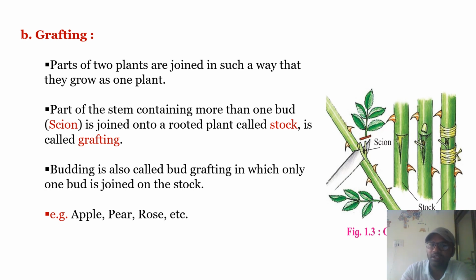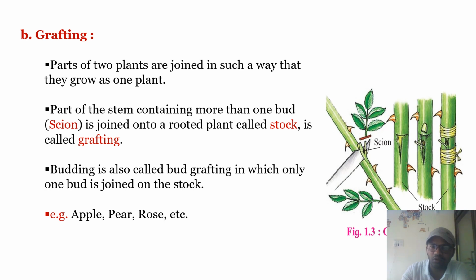What is scion? Okay. Again, the next applied method is where one plant part is taken. There are no two separate plant parts, but a single bud is grafted. Here you can see a single bud is grafted.